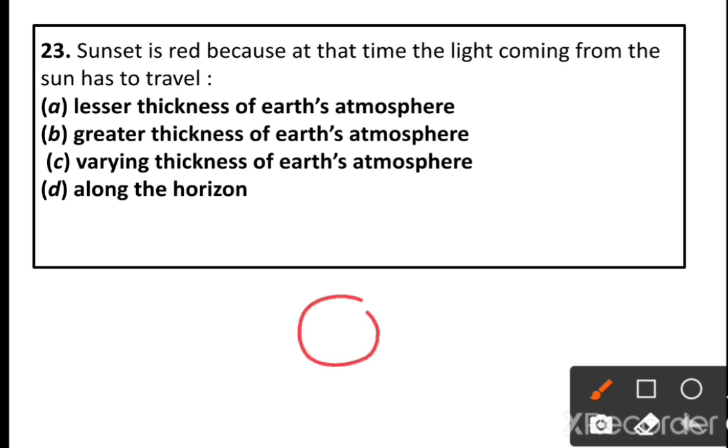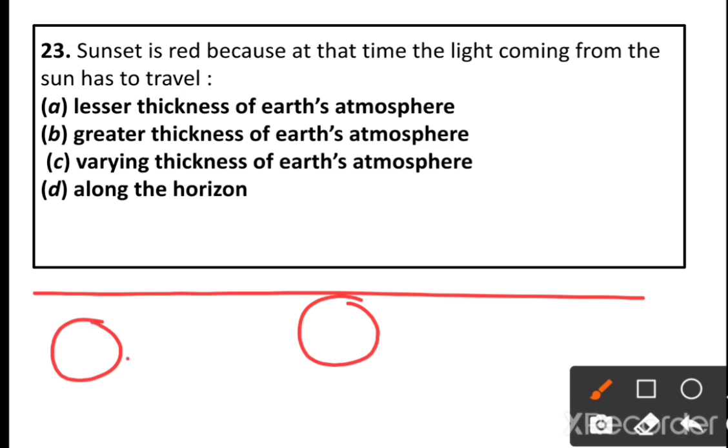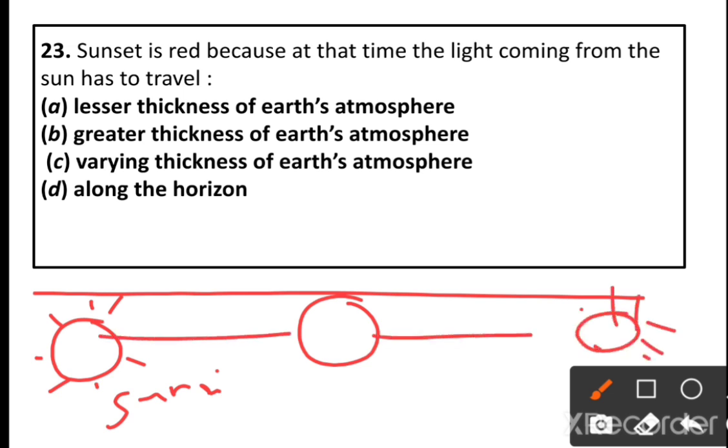See, this is our earth, this is the horizon line. During the sunrise and sunset, the sun is below the horizon, and it has to travel a longer distance.